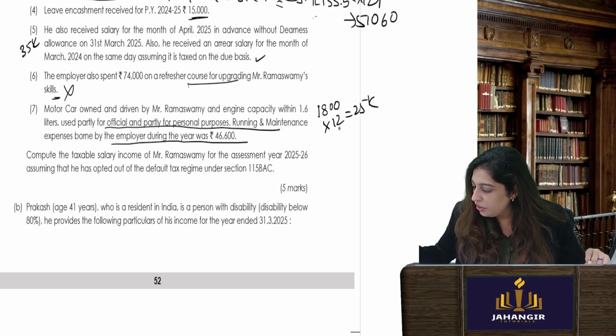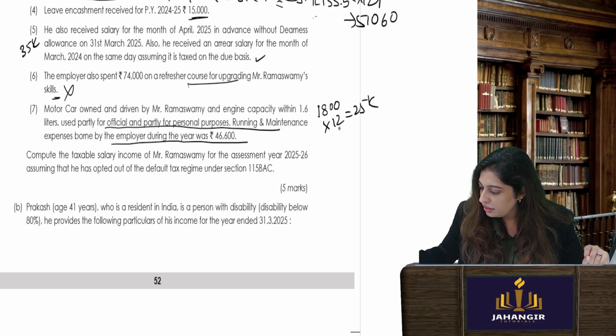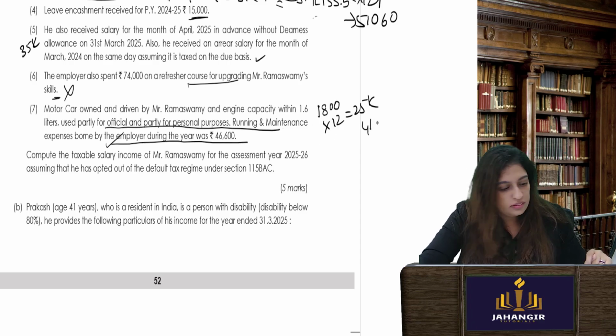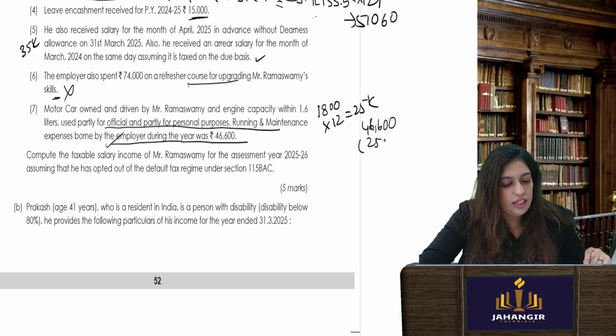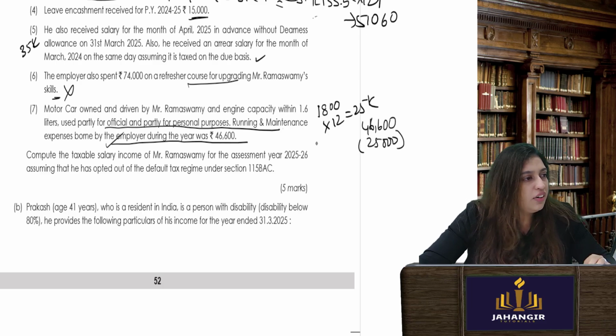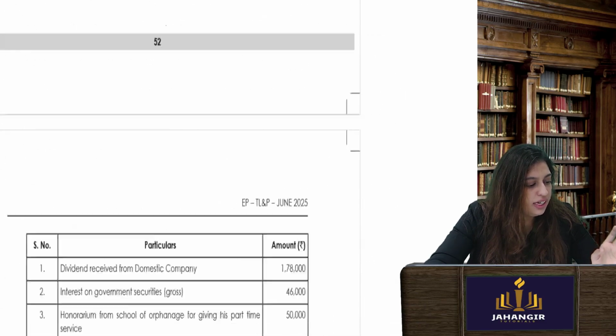Okay, but he has already paid more expenses. How much expenses has he incurred? Running and maintenance borne by the employer. Okay, so 46,600 is what is borne. Allowed is only 25k. With the maths, what is allowed is only 1800. So the remaining is going to be taxed. Compute the taxable salary. Seems easy. Let's put it in our table.